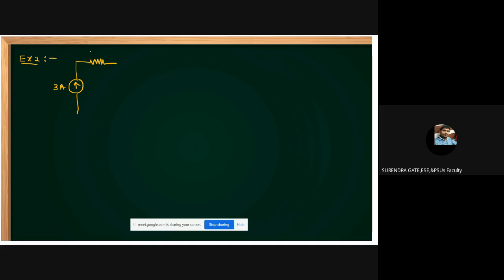Same circuit I am taking. This is 3 ohms and this is 5 ohms. But slightly this is changing like this. Minus plus 10 volts. And this resistance is 5 ohms. Now verify Tellegen's theorem.